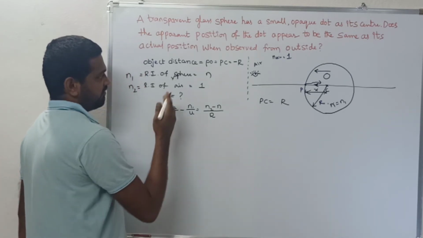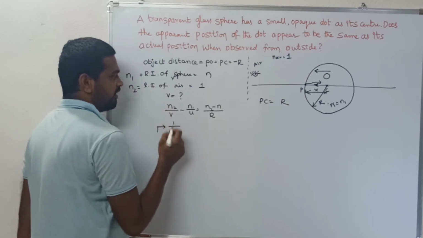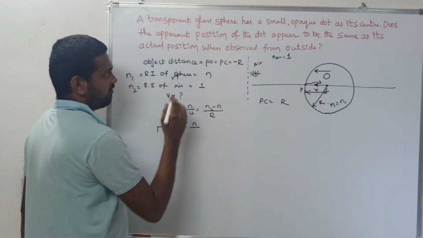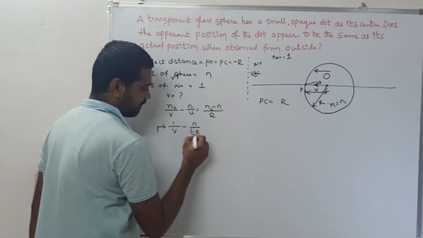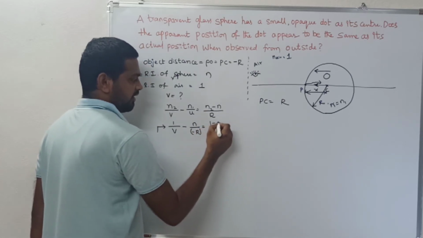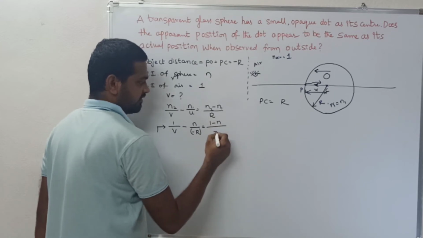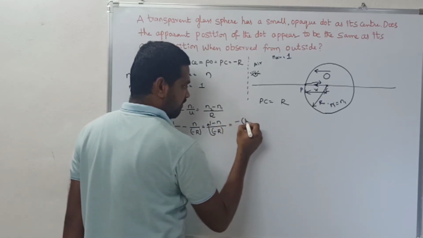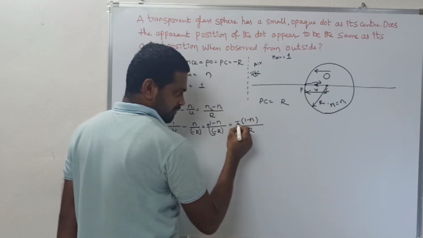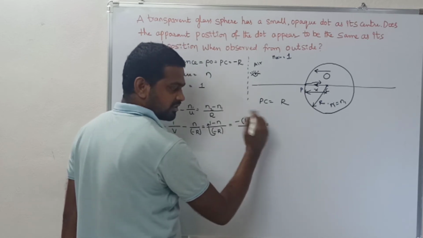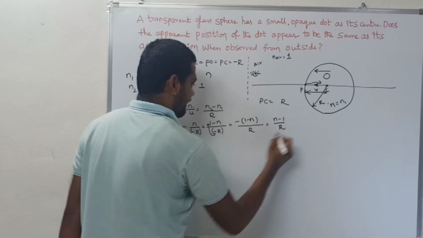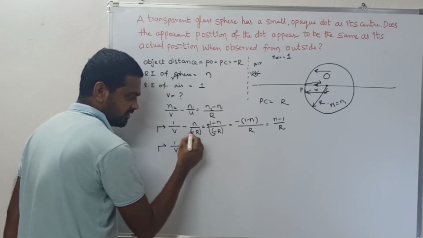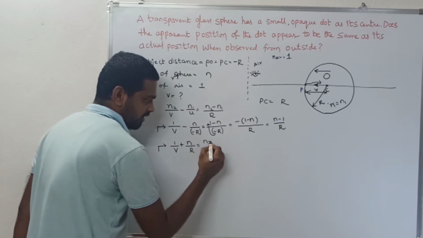Now substitute in the formula. The n2 value is 1, divided by v, which we need to find, minus the n1 value, n, divided by u, which is minus R, is equal to n2 minus n1, that is 1 minus n, divided by the R value, minus R. Now I am transposing this minus into the numerator, so you get minus of 1 minus n divided by R. Expanding, you get plus n minus 1 divided by R. So 1 by v plus n by R is equal to n minus 1 by R.